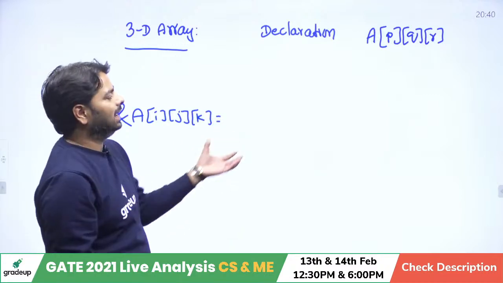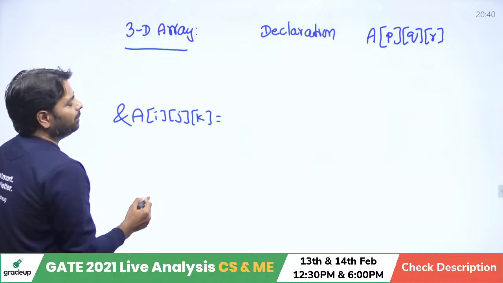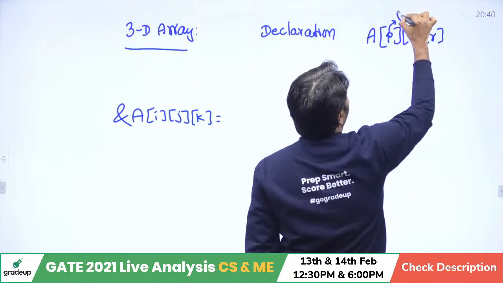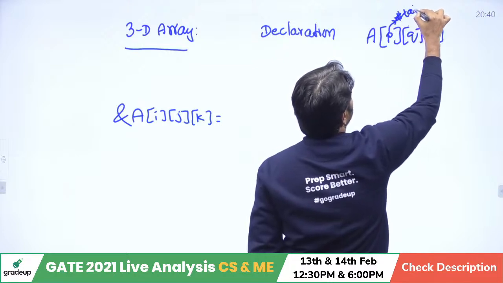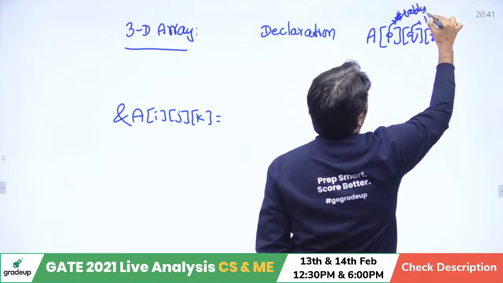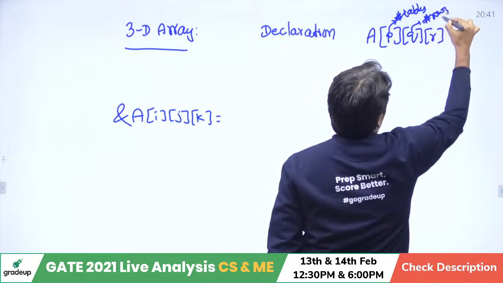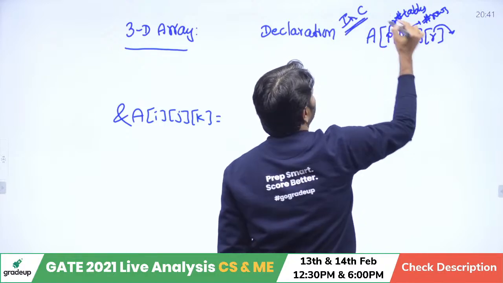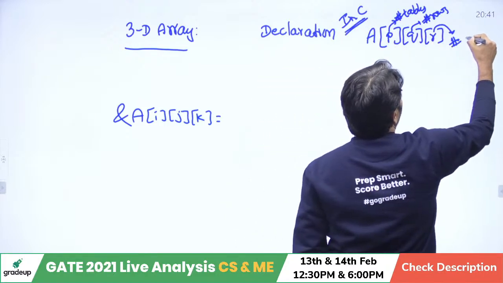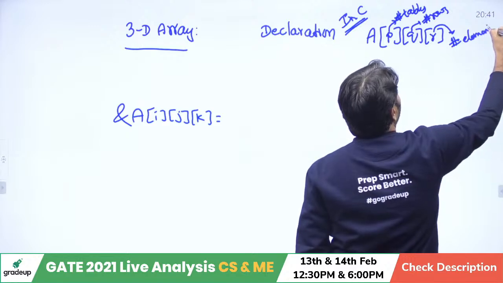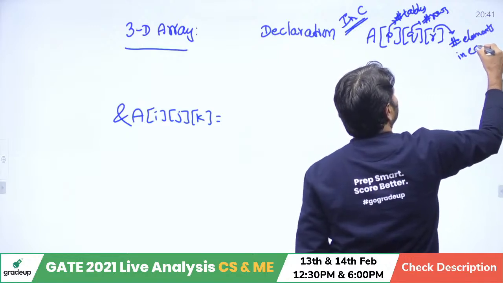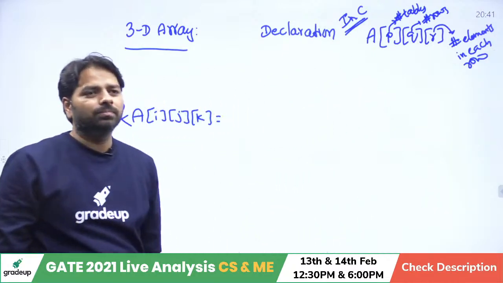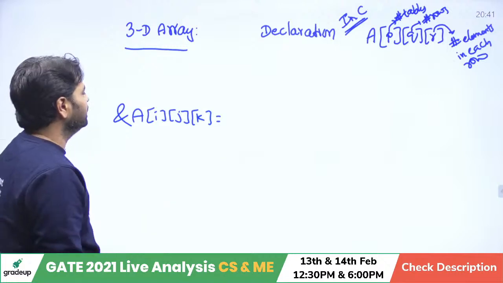But it's not as easy as I'm talking about. PQR means we have P tables. This represents the number of tables, number of 2Ds. This represents the number of rows. And this represents, in C I am talking about, in C, the number of elements in each row. You can also call them columns. Number of elements in each row. Yes, let me write the formula for this quickly.